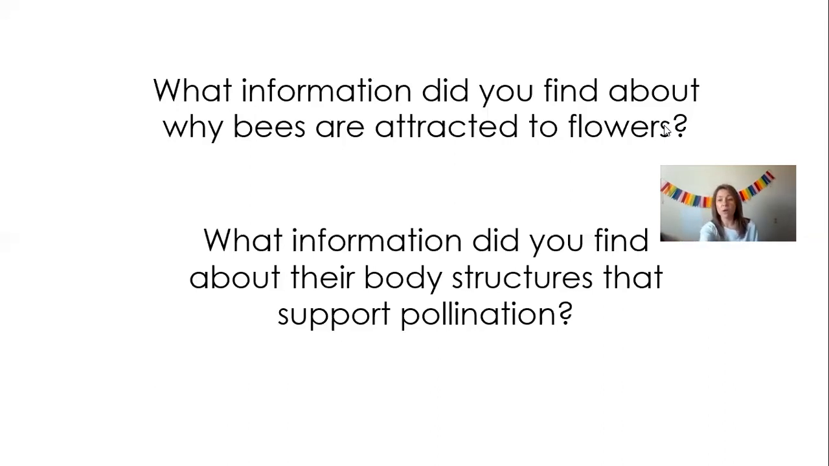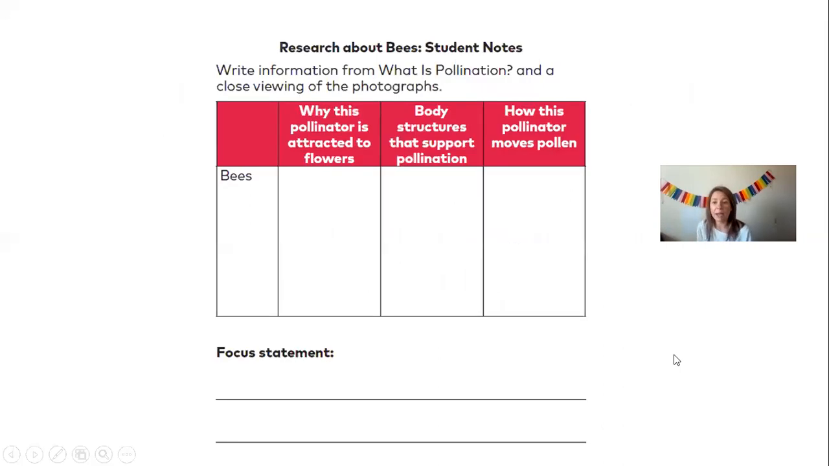So friends, you are going to log into your Google Classroom account and you are going to fill in this chart, okay? You're going to answer the question, why this pollinator is attracted to flowers, the body structure, and how this pollinator moves pollen. Remember, friends, the pollinator, the bee, moves the pollen by visiting one flower, flying through the air, and then going to visit another flower. It moves the pollen from flower to flower with its body, okay?